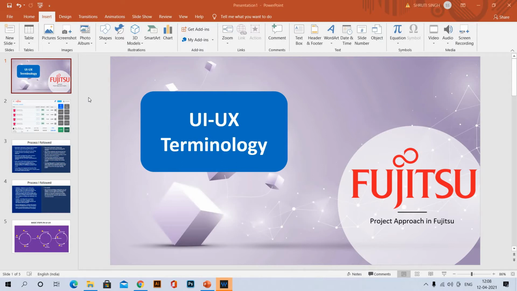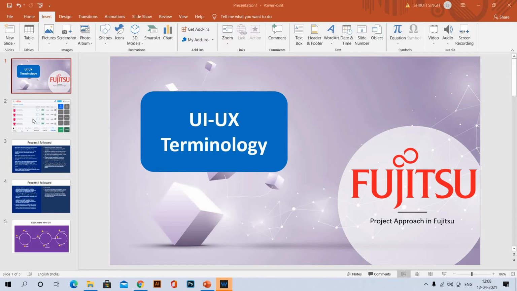It will also be very beneficial for freshers who are planning to move into a UI UX profile, to understand the very basic steps.